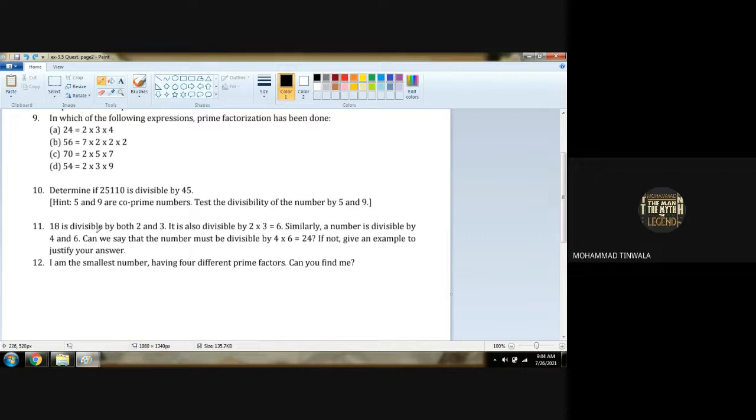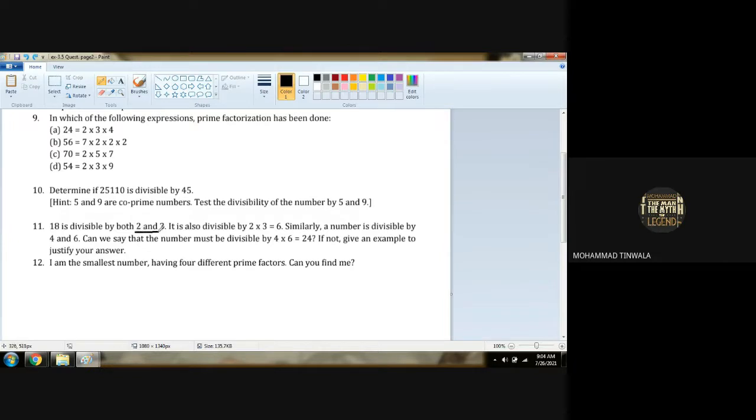For any number x, y, z, if the number is divisible by 2 and 3 both, as we studied in divisibility tests, then it is compulsory that the number will be divisible by 6. When will it go with 6? When it goes with both 2 and 3. Are you getting it? But in every case it is not possible. This was 25,110, which went with 45. Otherwise, in every number it is not possible. What goes with 5 may not go with 9, and what goes with 9 may not go with 5. It may or may not go with 45. It is vice versa. Are you getting my point?